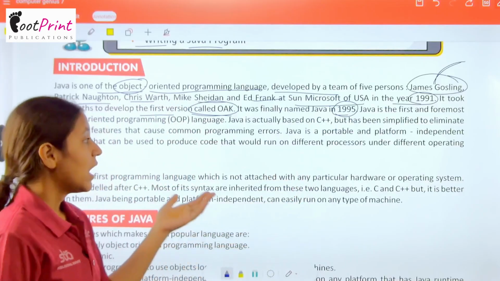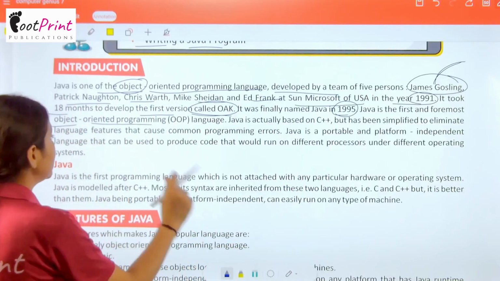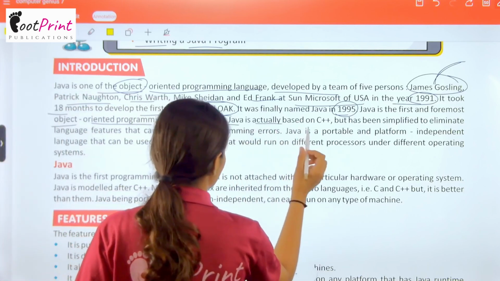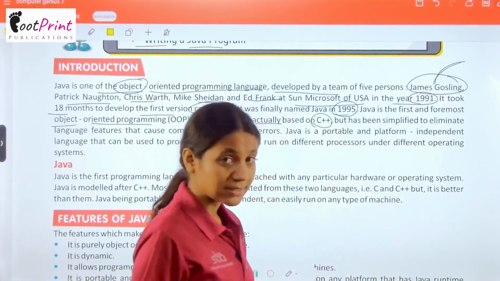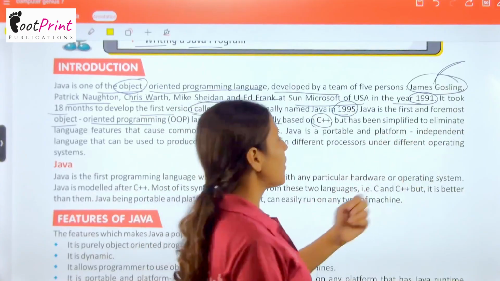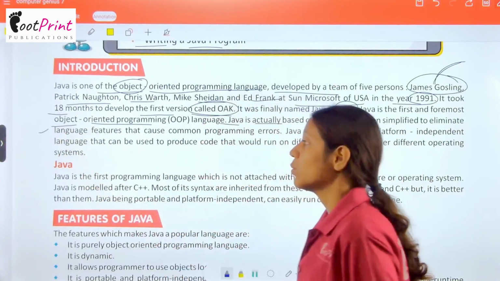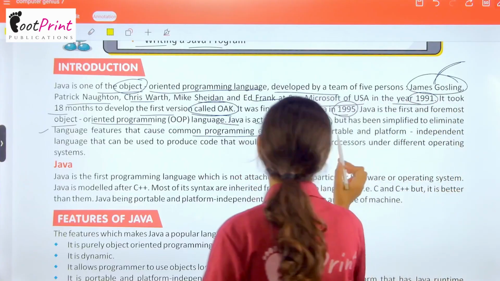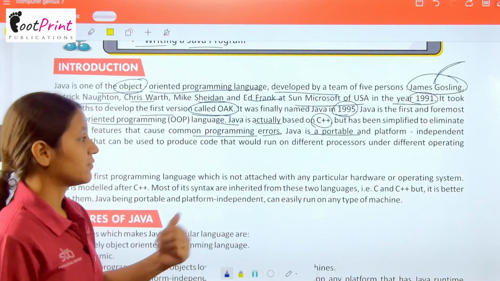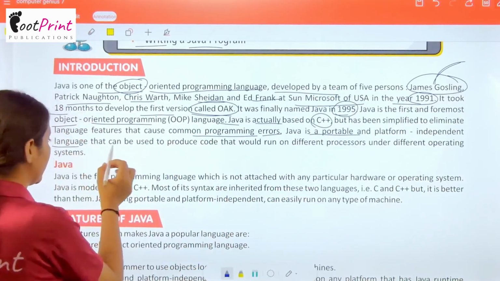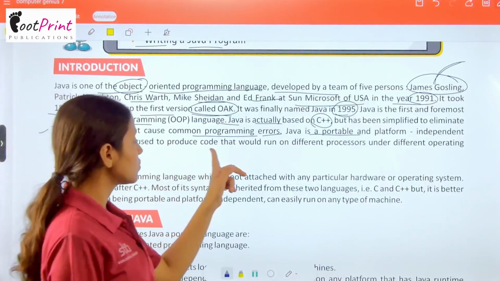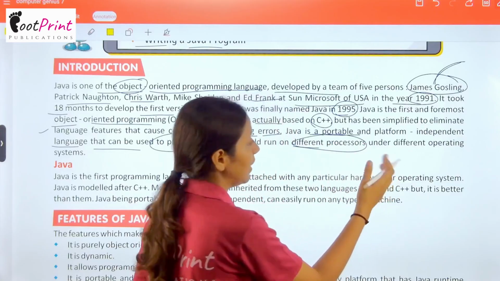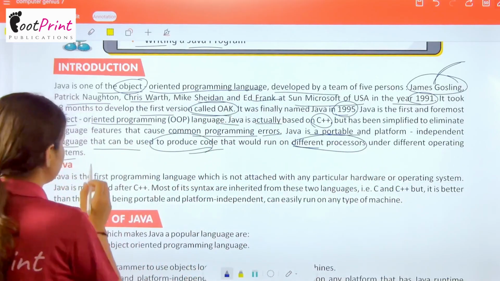Java is the first and foremost object-oriented programming, that is OOP, language. Java is actually based on C++, but has been simplified to eliminate language features that cause common programming errors. Java is a portable and platform independent language that can be used to produce code that would run on different processors under different operating systems.